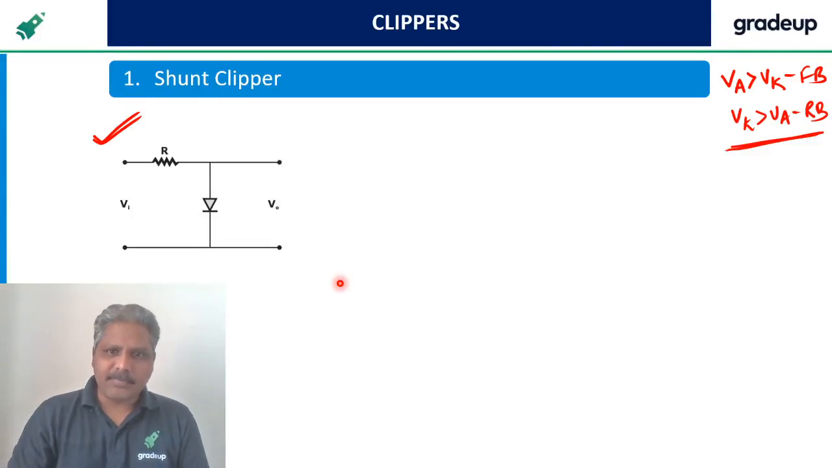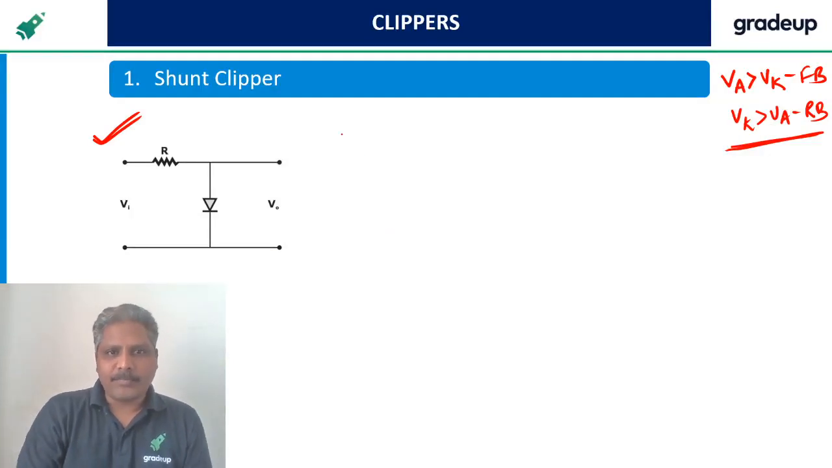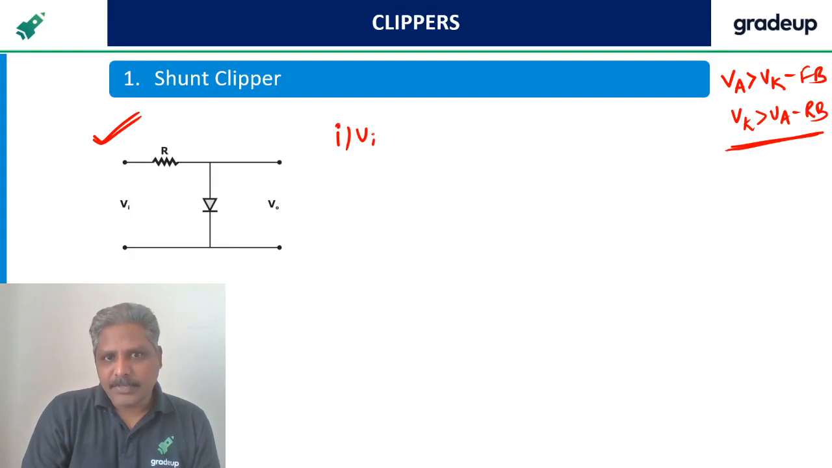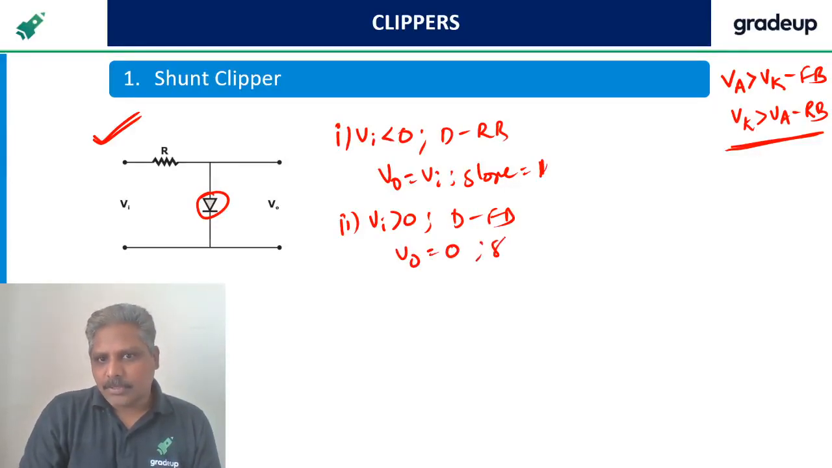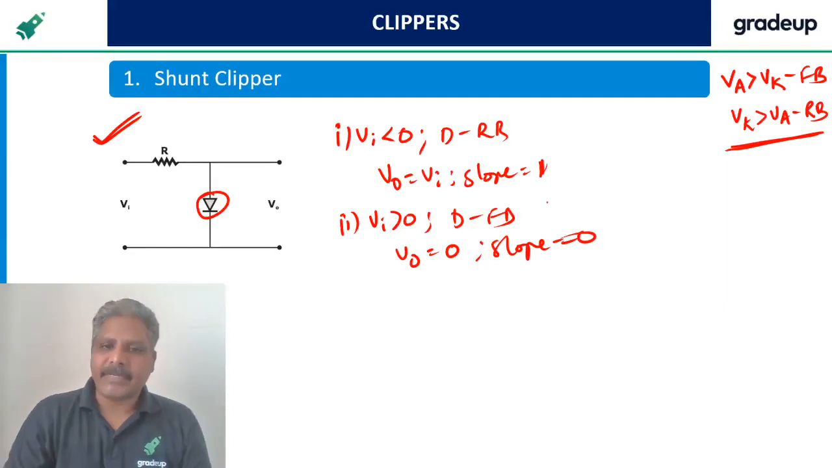It is clear, right? Very simple it is. Let me once again brief you. See, whenever input is less than 0, diode is going to be reverse bias. So when diode is reverse bias, it is like an open circuit. When it is open circuit, Vo equal to Vi, slope equal to 1. Second case, when Vi is greater than 0, diode is forward bias, output voltage is 0, so slope equal to 0. This is what we discussed.